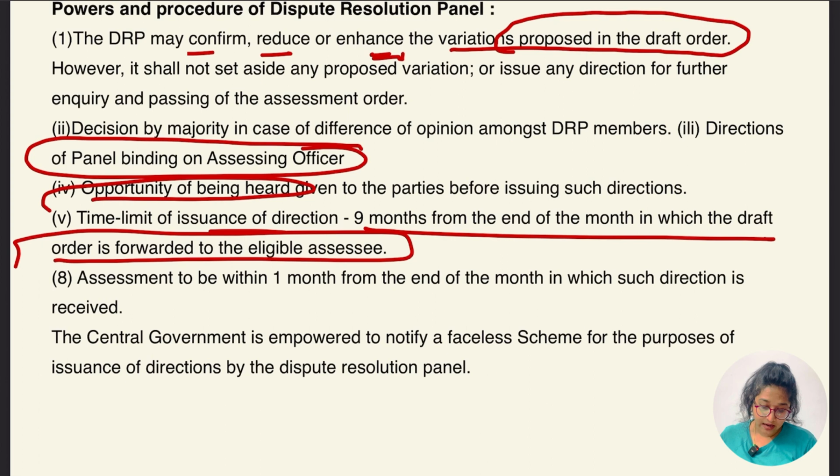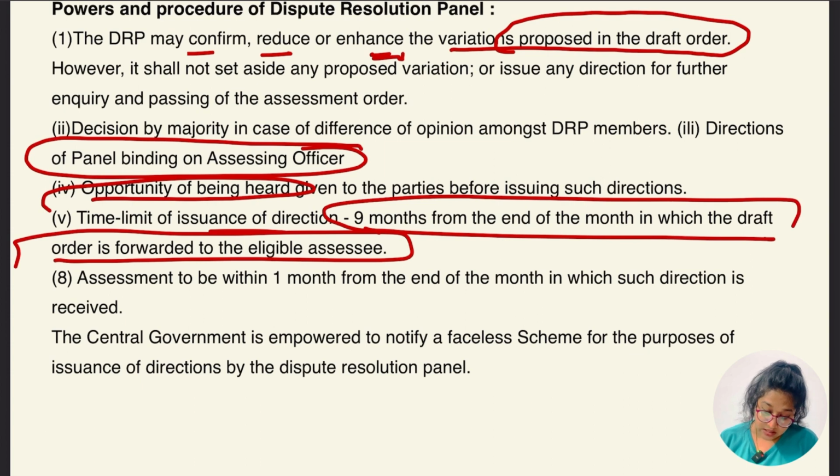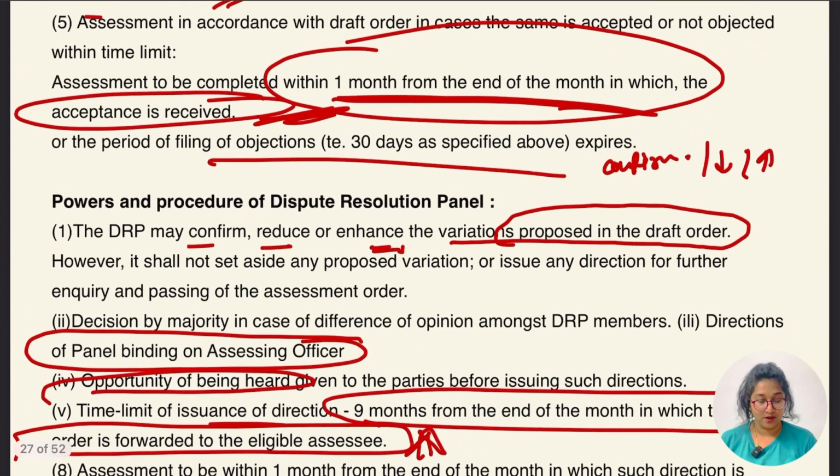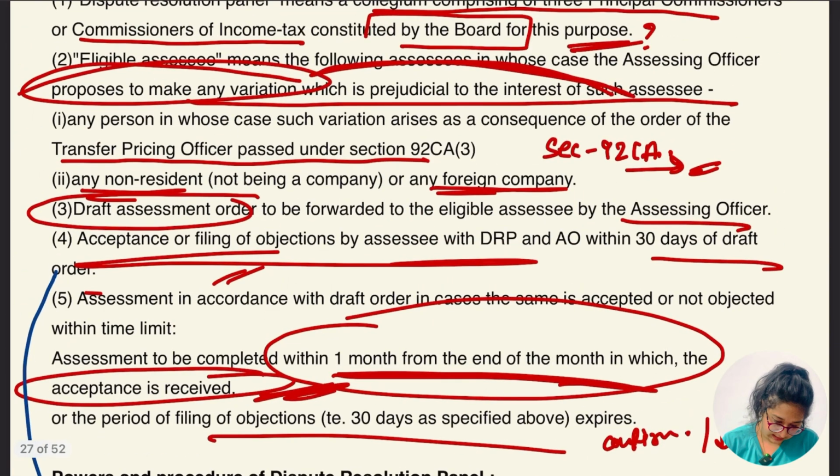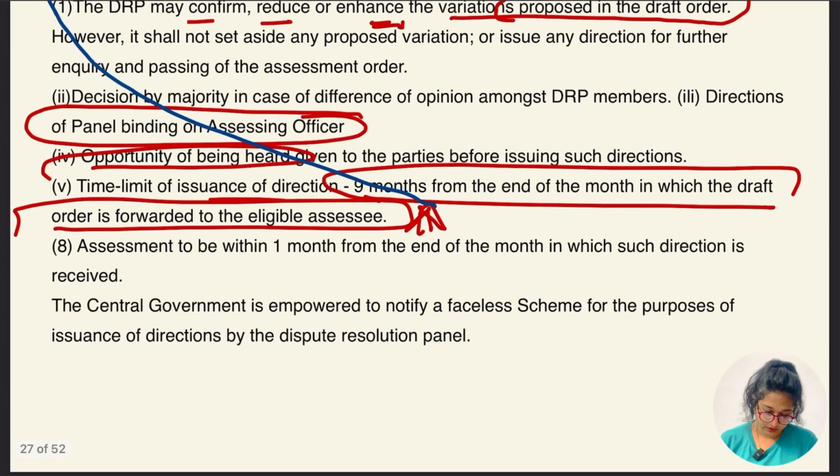Before making the judgment, the opportunity of being heard is given to the SSC, and the final order is to be made within 9 months from the end of the month in which the draft order is forwarded to the eligible SSC. And we know who is going to be the eligible SSC, right? These are the SSCs, okay.